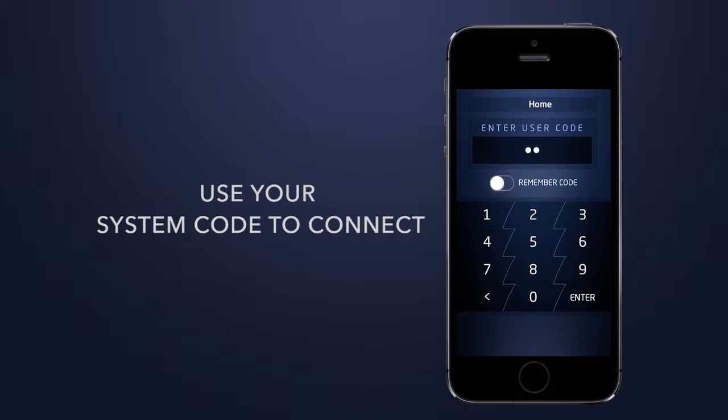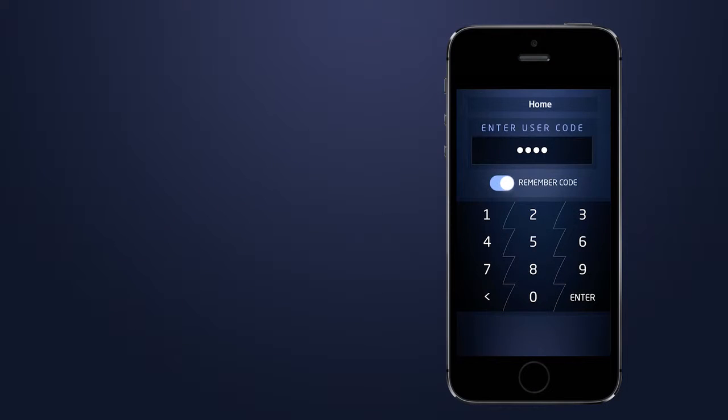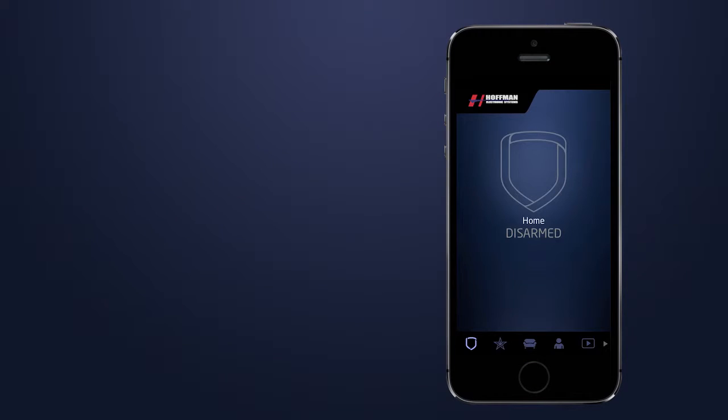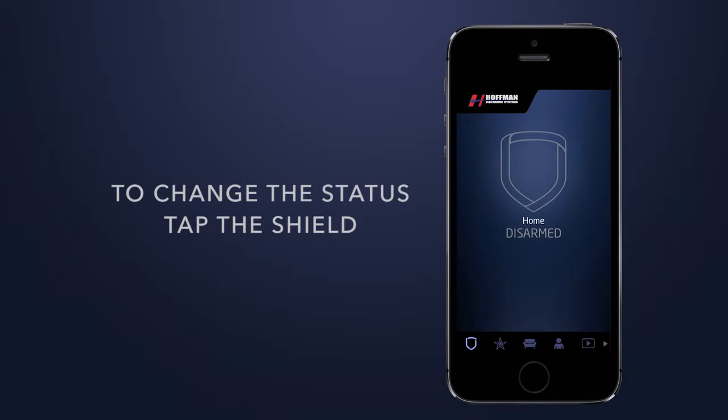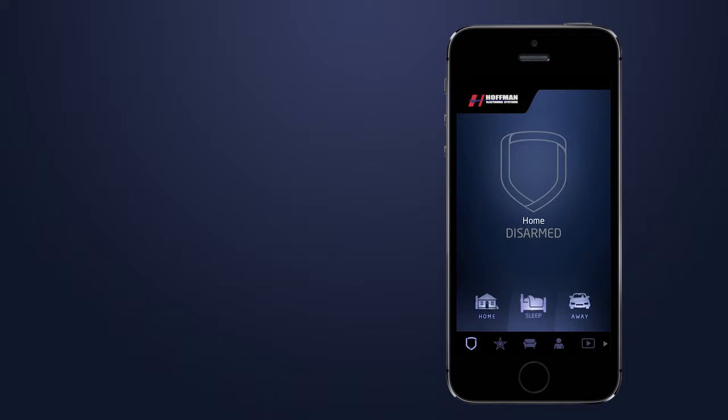Enter your system code to connect to the app, and you will see the welcome screen which indicates your system status. Tap the shield to change the status. In this case, the system is disarmed. The system will then prompt you to choose whether you want to arm, home, sleep, or away. Tap Home, and the system will arm for home status, which you can see underneath the shield.